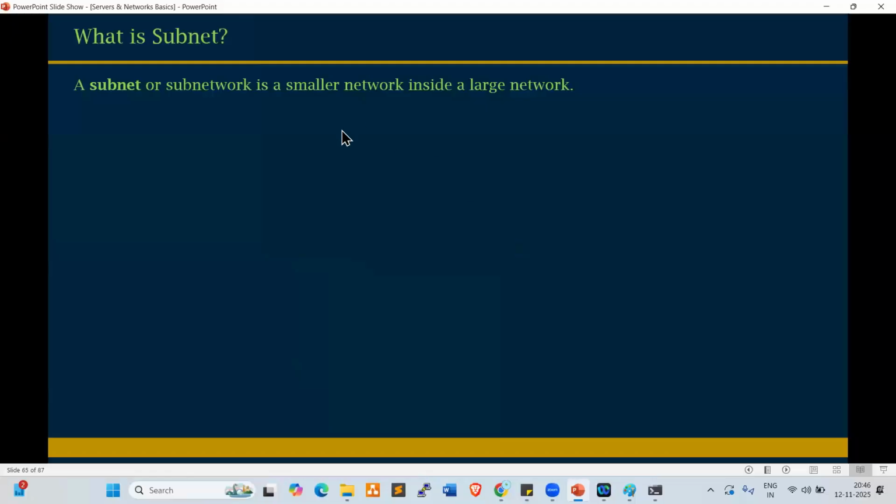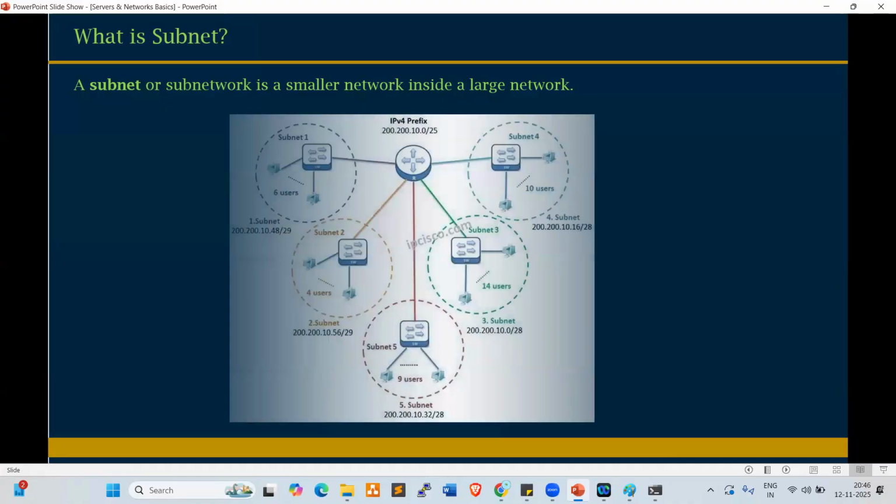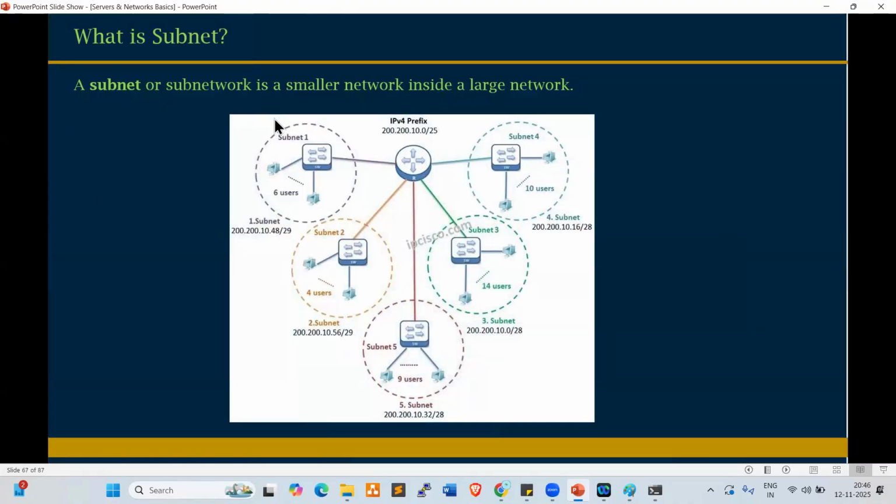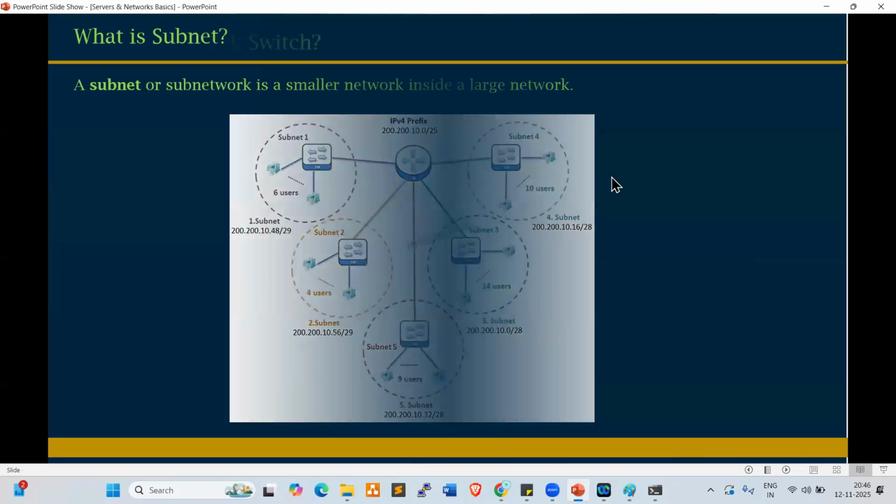Look at this. So what is a subnet? A subnet is a small network, a subnetwork. These are the subnetworks, small networks. To control inbound and outbound traffic, we use subnetworks. Clear, right, everyone? Next one.